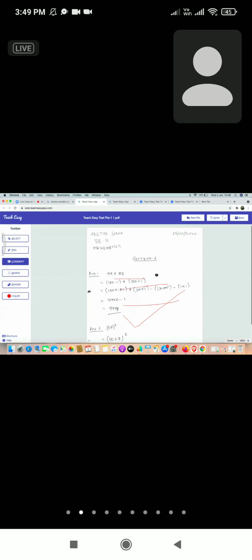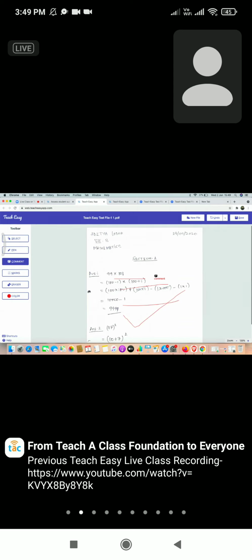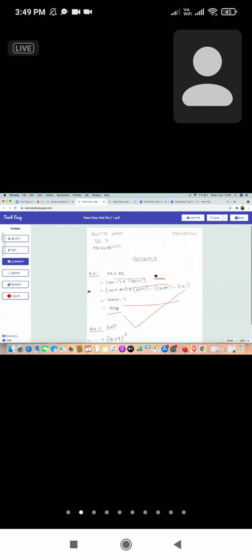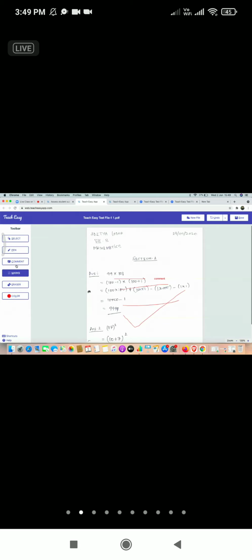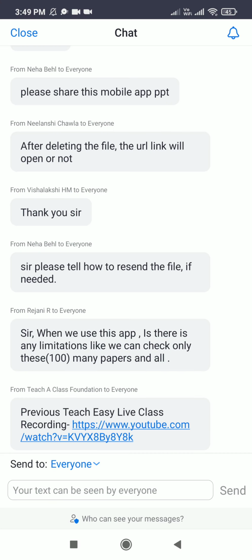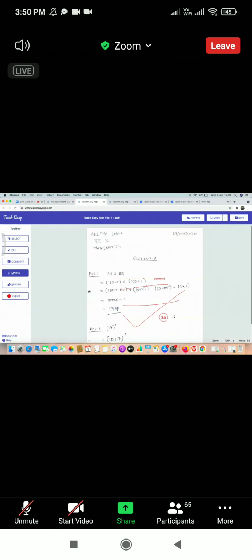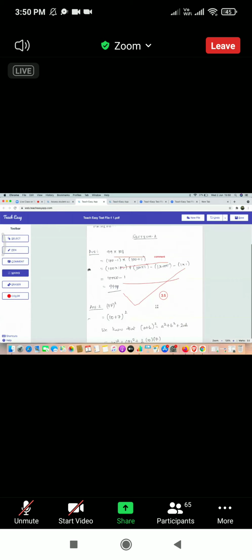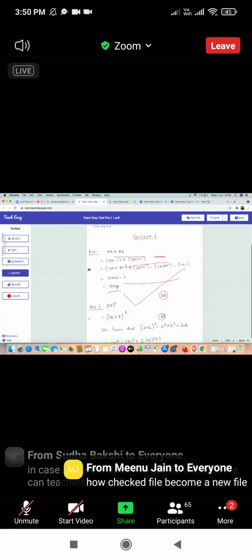I am clicking with my mouse here, and then I'm adding a comment. When I add the comment, I press enter, and the comment appears. For grades or marks, I press M, M for marks. See, the marks tool is enabled now. Wherever I want to give marks, I click there, give the marks and press enter. When I do that, the marks are given. In a similar way, let's say I am giving more marks.